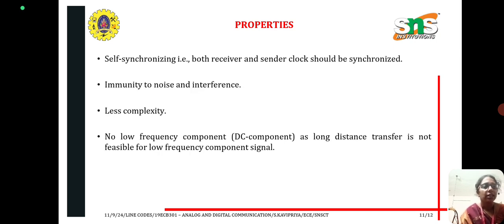Self-synchronization: the sender and the receiver clocks should be synchronized. Immunity to noise and interference. It has less complexity. There is no low frequency component, as long distance transfer is not feasible for low frequency component signals.